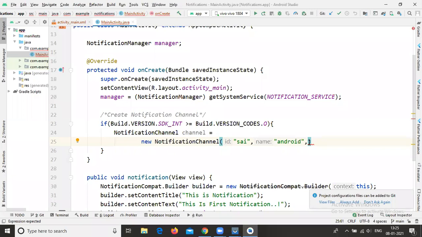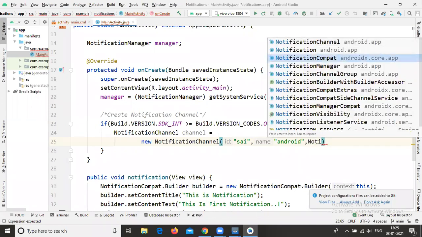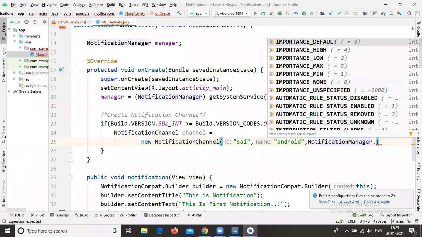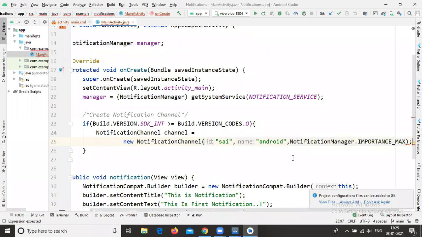Okay, and the third property is importance. This importance property will take care of the notification manager. So NotificationManager dot. Here, if you observe, all these properties are available: IMPORTANCE_DEFAULT, IMPORTANCE_HIGH, IMPORTANCE_LOW, IMPORTANCE_MAX, IMPORTANCE_MIN, IMPORTANCE_NONE. There are options from 0 to 5. If you have a high priority, you can give IMPORTANCE_MAX. At the end of the line you write the semicolon. You need to write it like that.